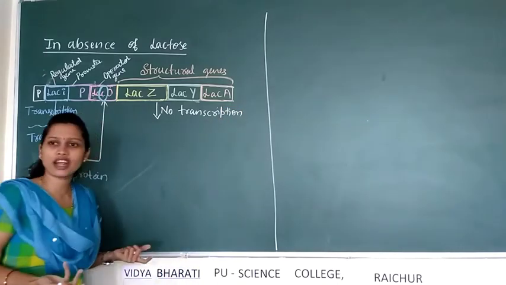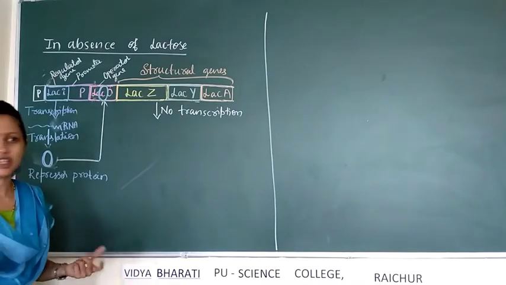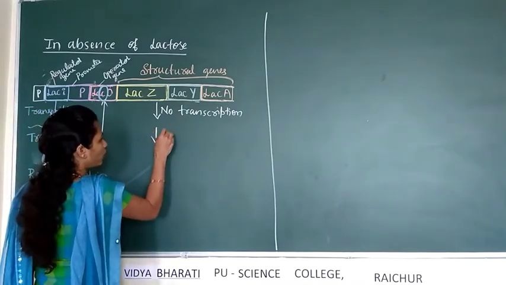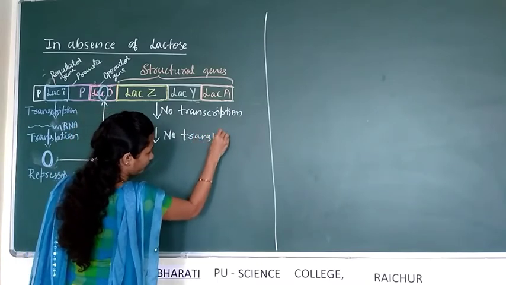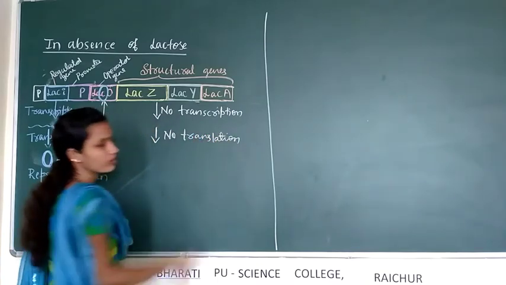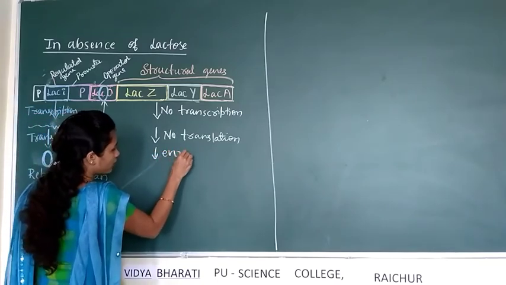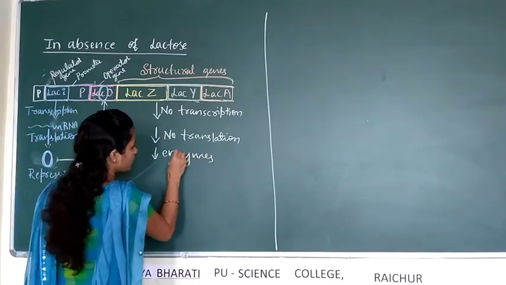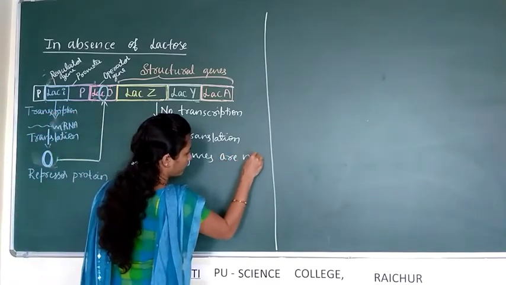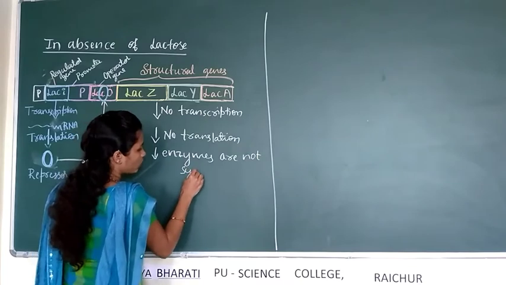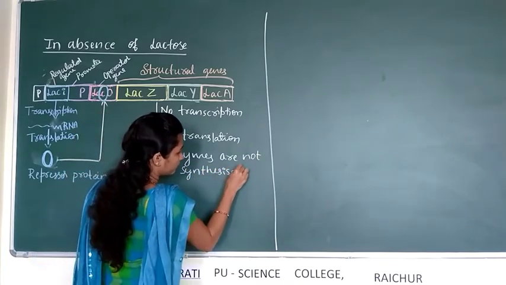In the absence of transcription, there will be no synthesis of mRNA, that means no transcription and no translation. Means enzymes are not synthesized, no synthesis of enzymes.